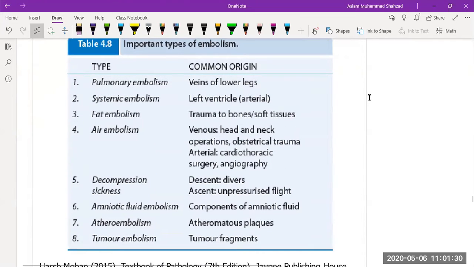Types of embolisms. The most important, and we discussed it before as well, is the pulmonary embolism, and the common site is the veins of the lower legs. Then we have the systemic embolism on the left ventricle. Then we have fat embolism caused because of trauma to bone or soft tissue damage. Then air entrapment, like air embolism. It could be in head and neck operations.